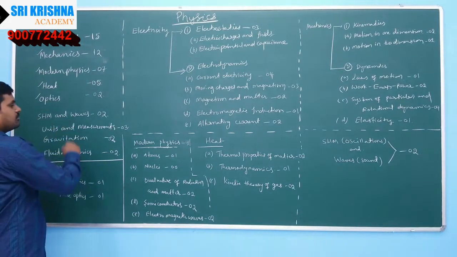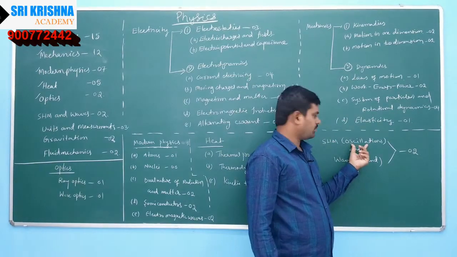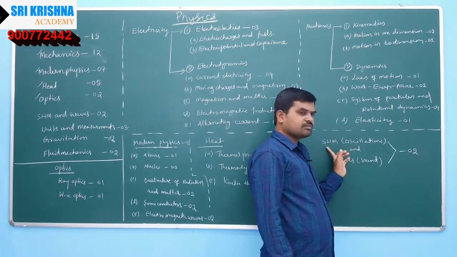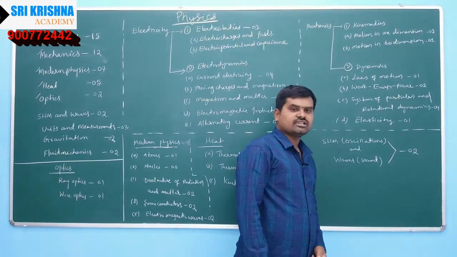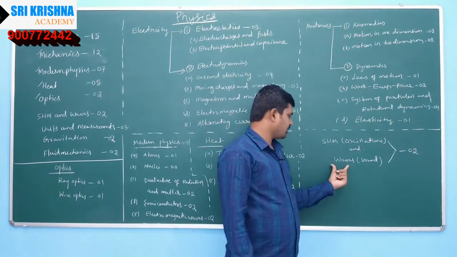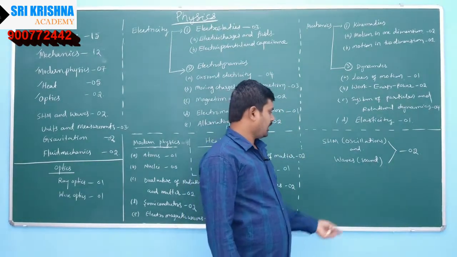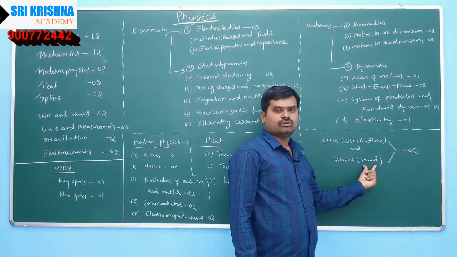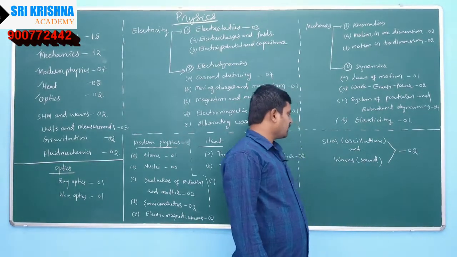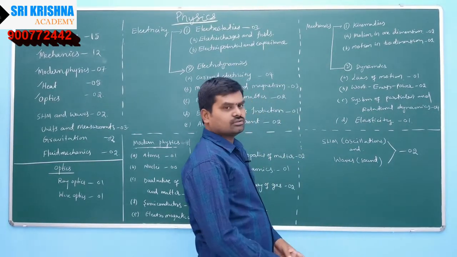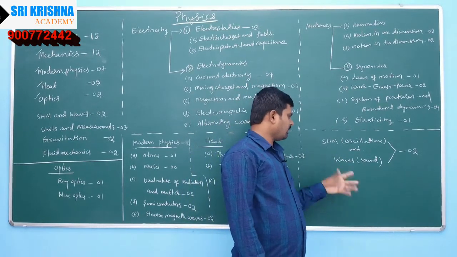Here SHM and waves. You might have studied oscillations in your first +1 standard. SHM is nothing but oscillation, and waves. The first lesson in your +2 level. You might have studied about transverse waves, longitudinal waves, and after that sound waves, Doppler effect, Doppler shift. You might have studied those topics. So together, this is the least weightage topic in our syllabus, SHM and waves.